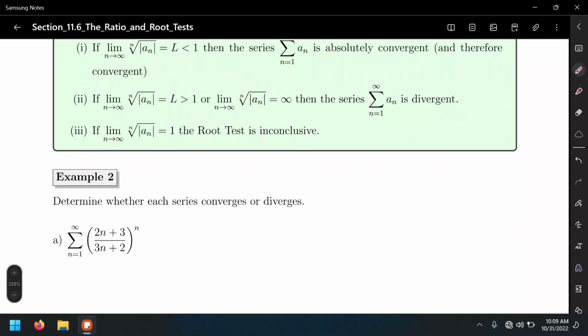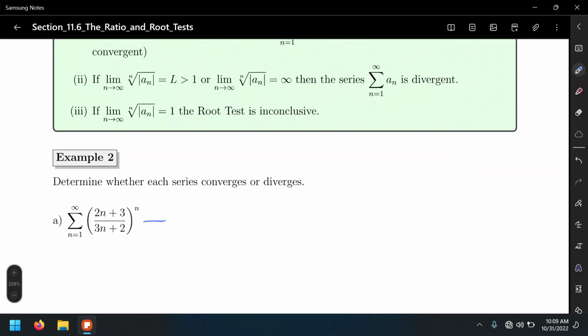So let's set up the limit here. That's a limit of the nth root of the absolute value of (2n plus 3 over 3n plus 2) to the n power, absolute value of that, as n approaches infinity.